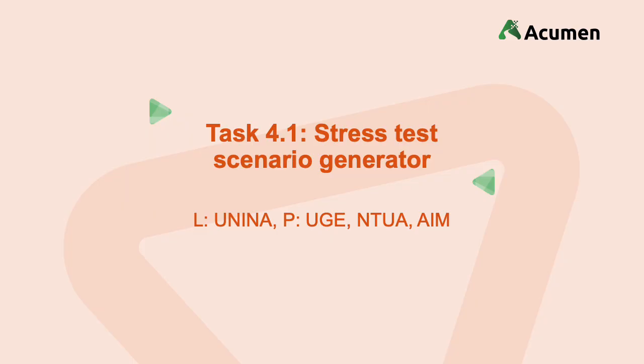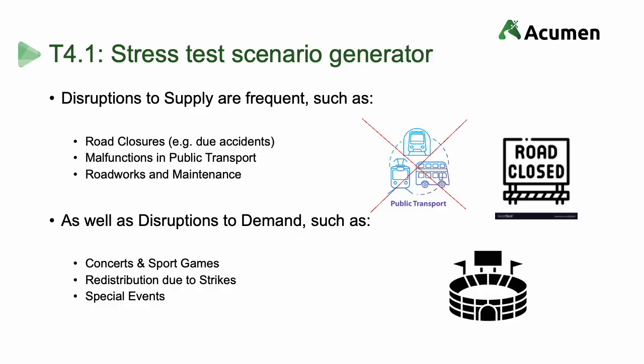We begin with task 4.1, the stress test scenario generator. Transportation systems often experience disruptions, either at the supply side, for example when considering closures due to roadworks or accidents, or at the demand side, for example when considering extraordinary events. A strong multimodal management system should be designed and equipped to deal with these disruptions.